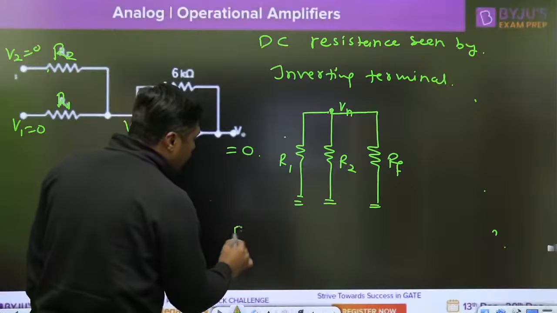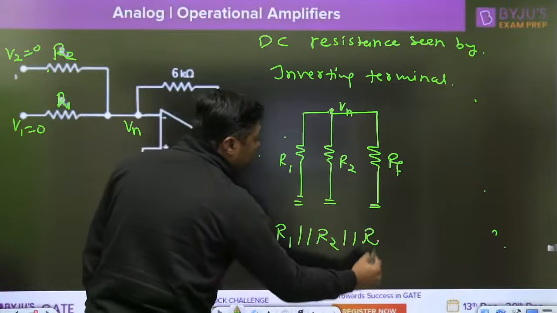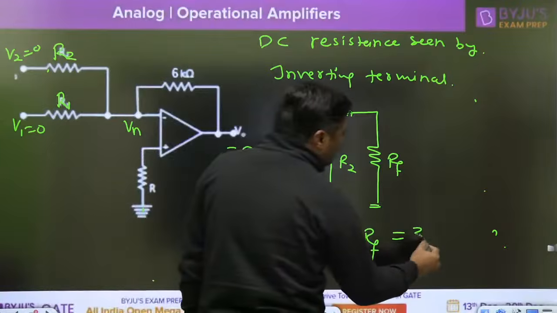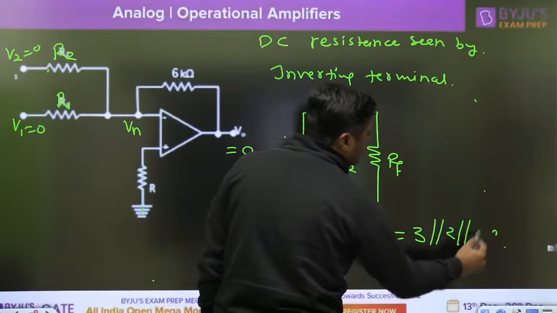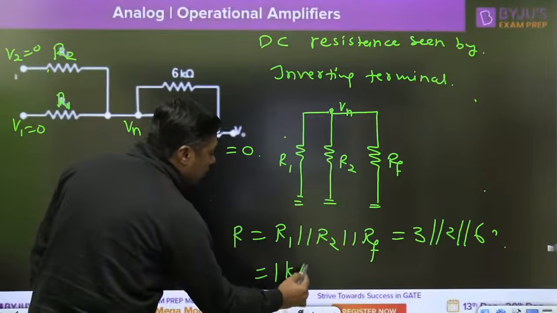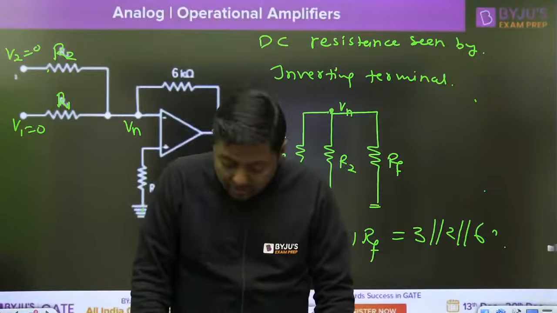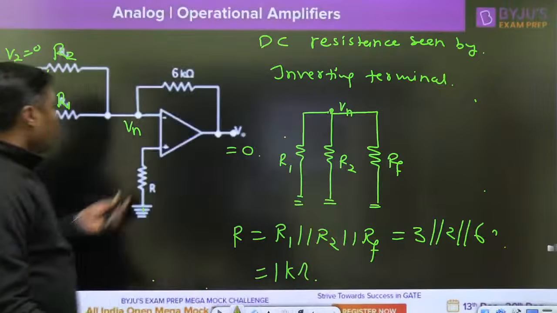And that's why the value of R will become R1 parallel with R2 parallel with RF. We have calculated R1 and R2, so 3 parallel with 2 parallel with 6. Find the parallel combination, you will get 1 kilo ohm. That is the answer.